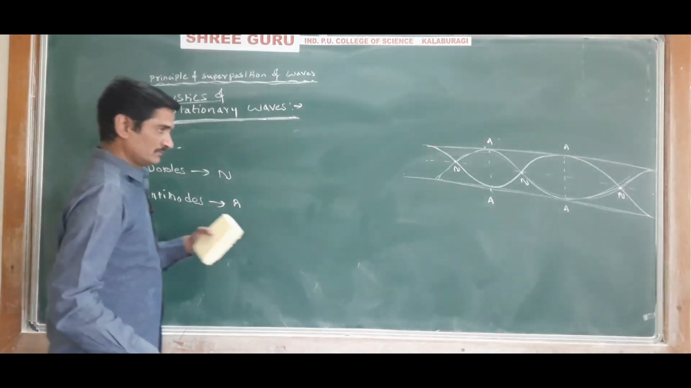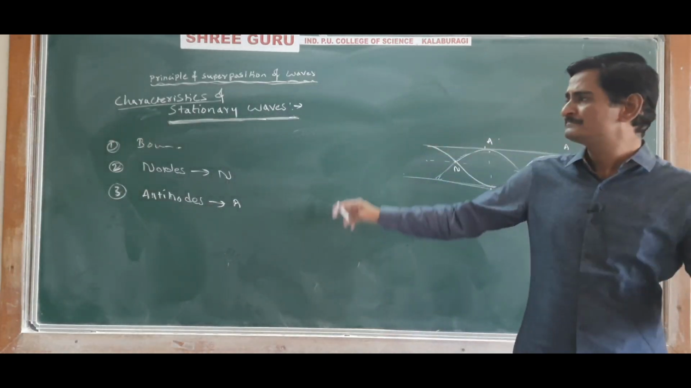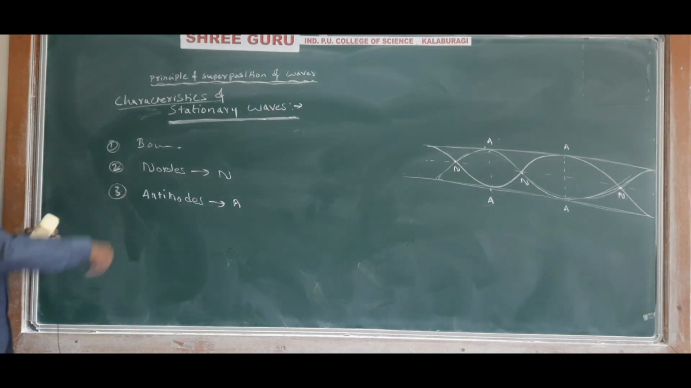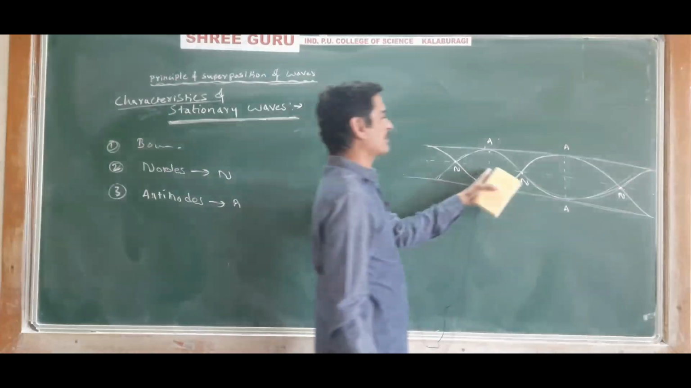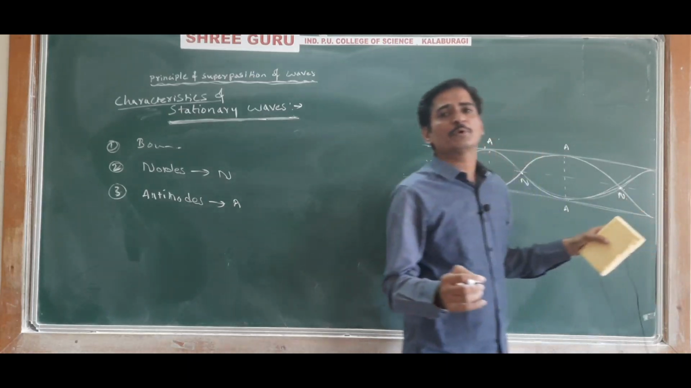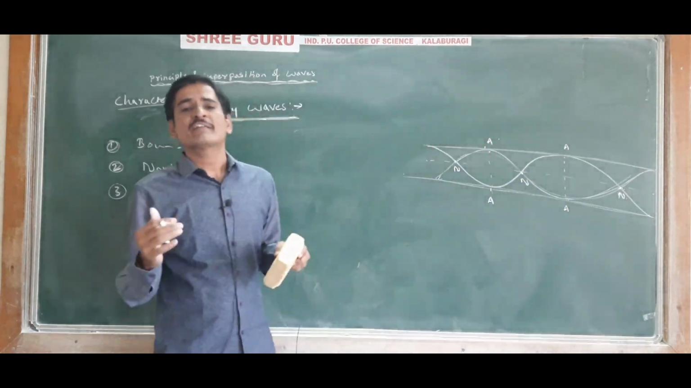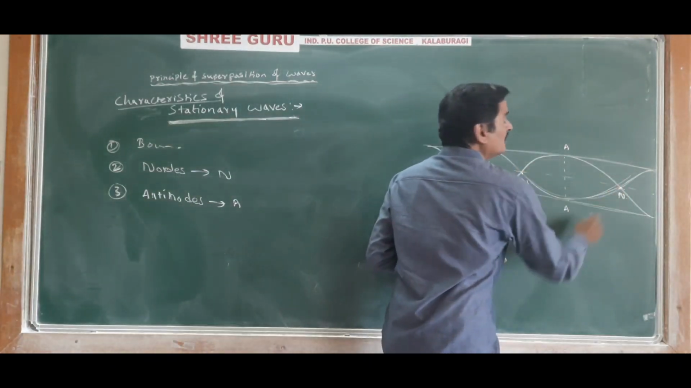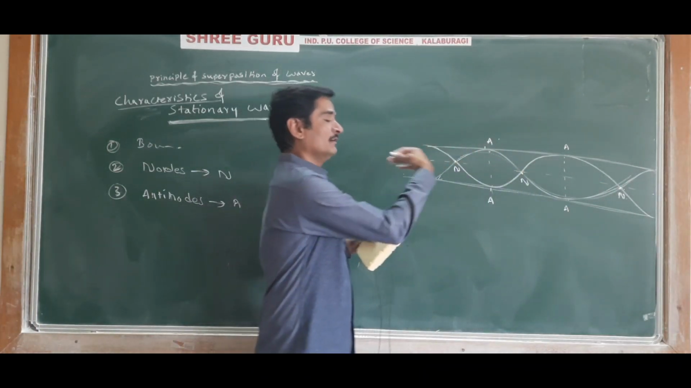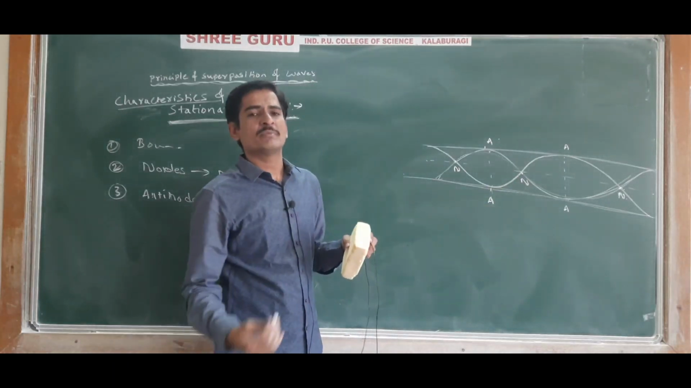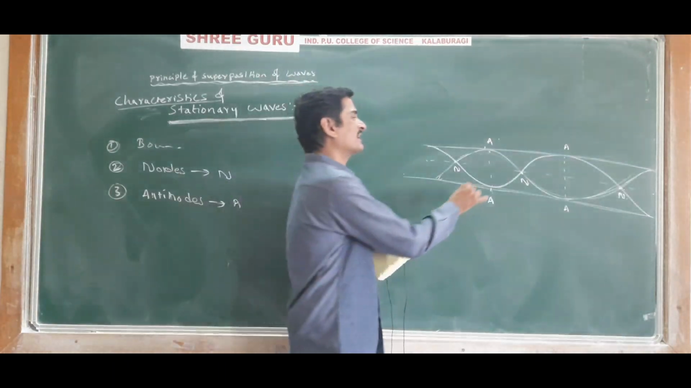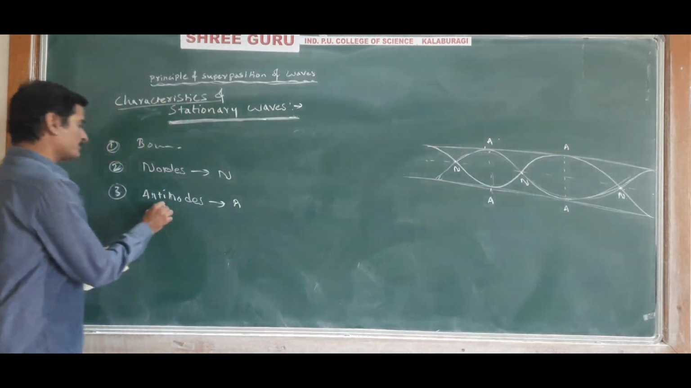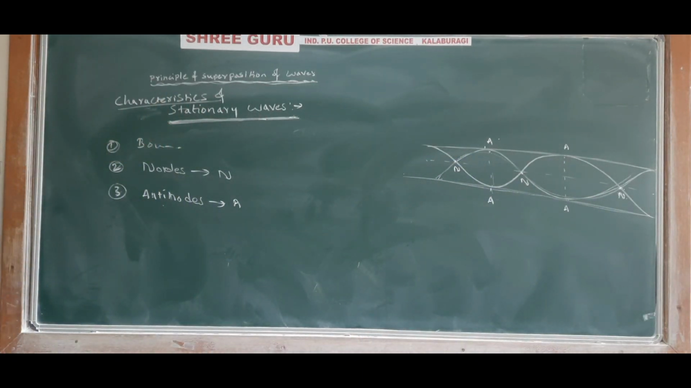Understand the characteristics properly. First point, stationary waves are produced in a bounded medium. Second point, in that bounded medium there will be some positions where the particles of the medium are permanently at rest, and those points are called nodes. And there will be some positions where the particles have maximum displacement, and those positions are called antinodes.